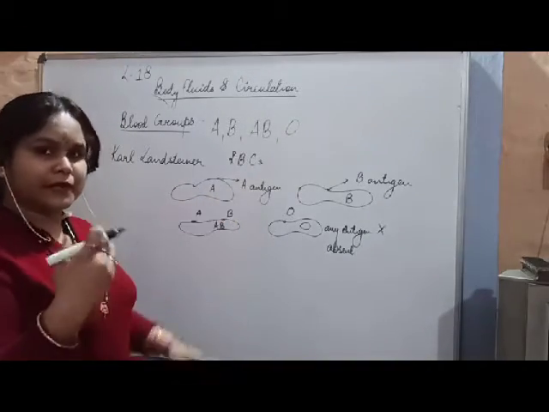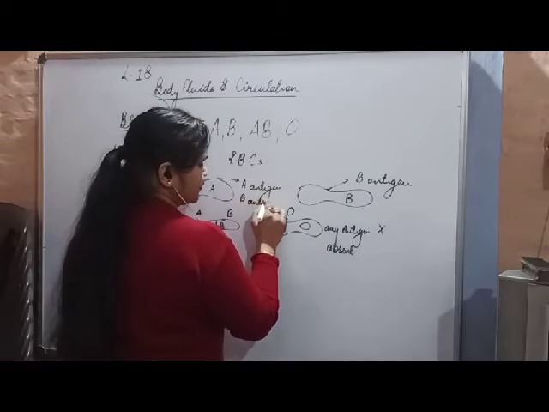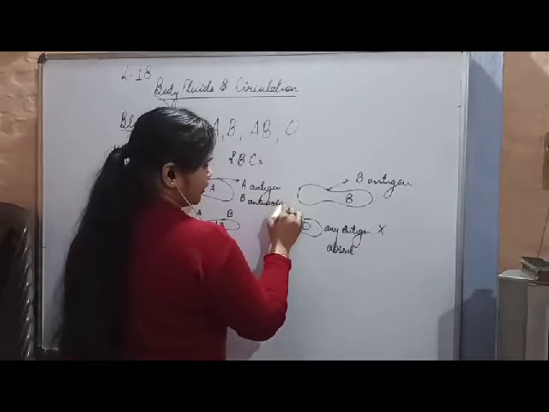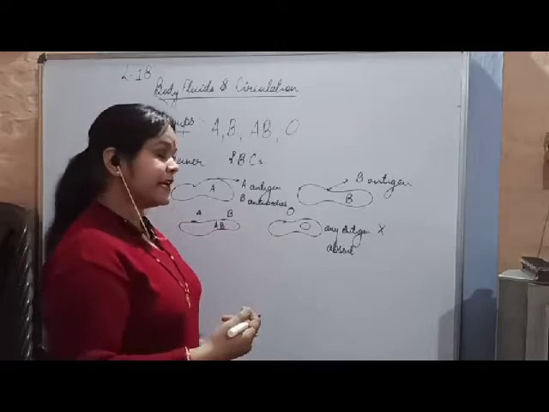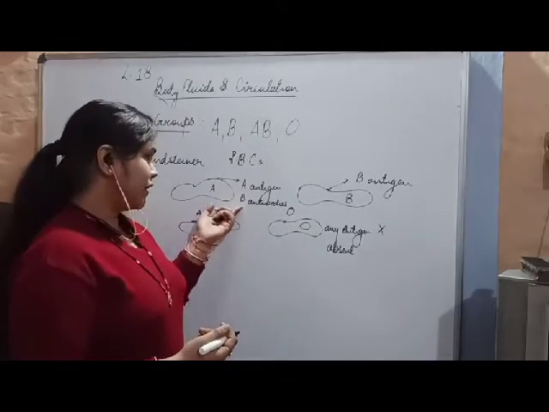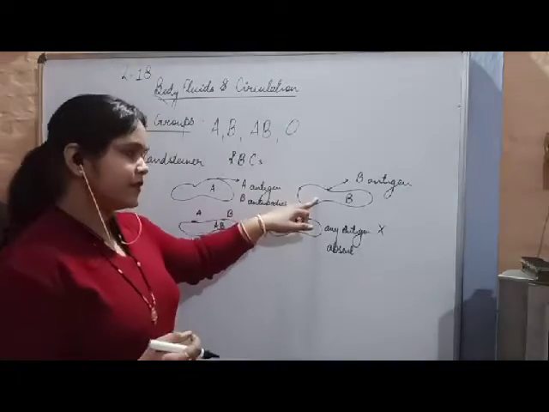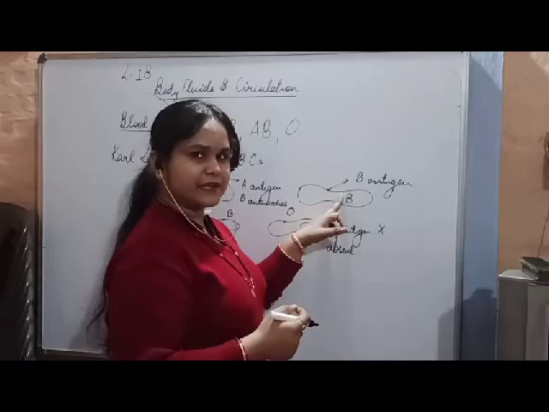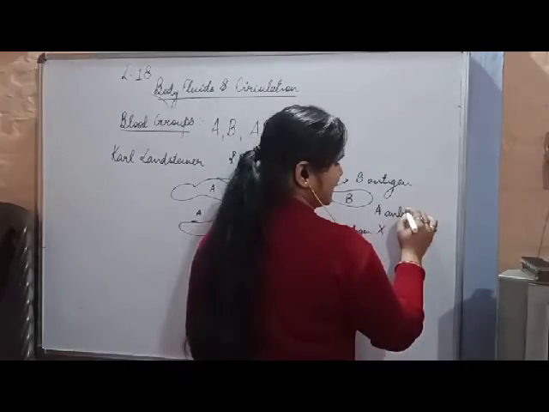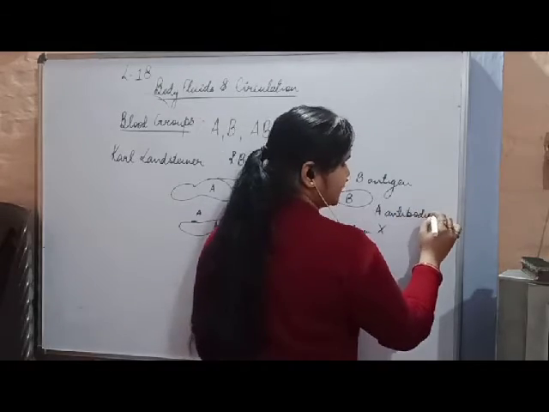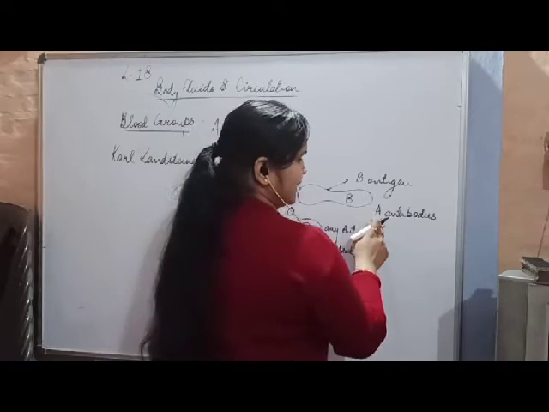Now, if a person has A antigen, he will produce B antibodies. If a person has A antigen, he will produce antibody against the B antigen because he does not have the B antigen on his RBCs. Next, if a person has B antigen, he will have A antibodies in his plasma. You all know what plasma is, the liquid component of blood.